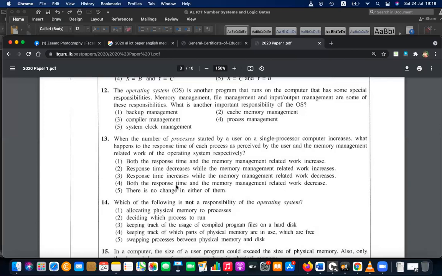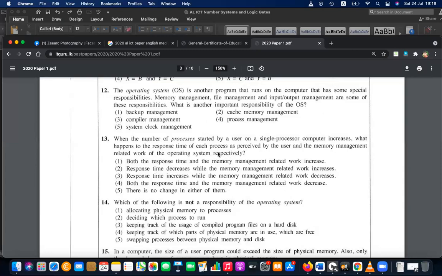Response time increases. This is correct. Decrease, or no change, that's also an option. Response time increases, memory management related work decreases. How is that? When the number of processes started by the user on a single processor computer increases, what will happen to the response time? It surely increases. And the memory management related work of the operating system?